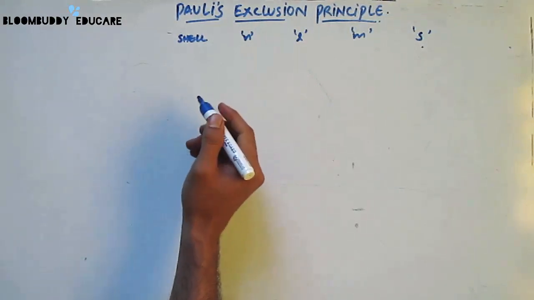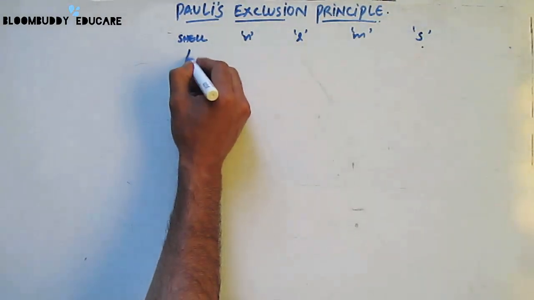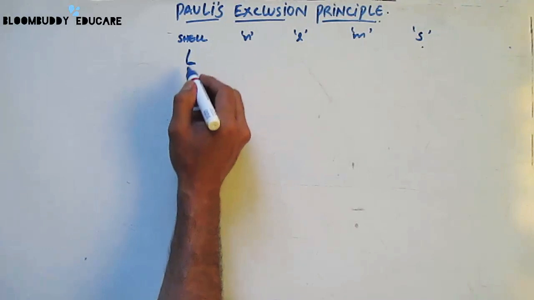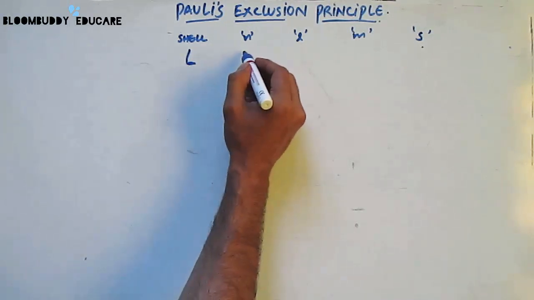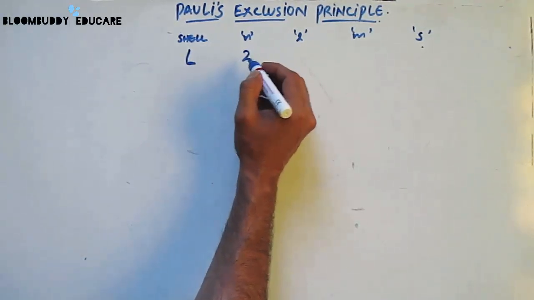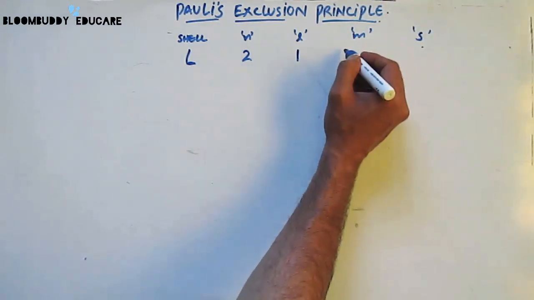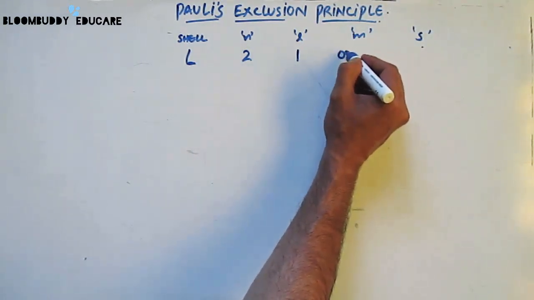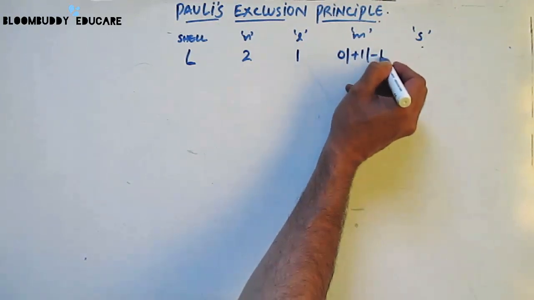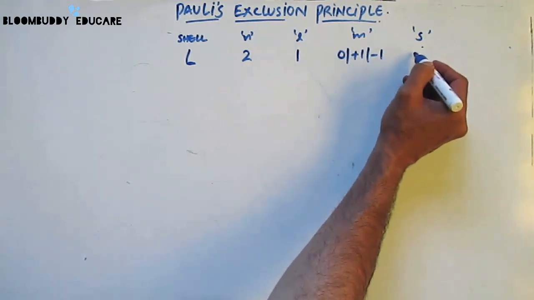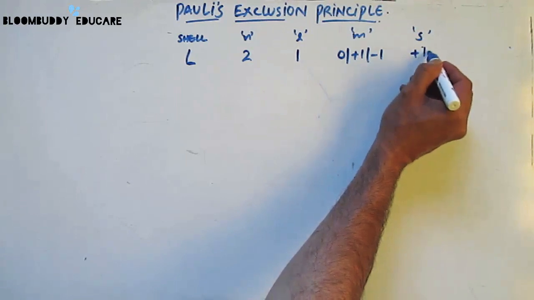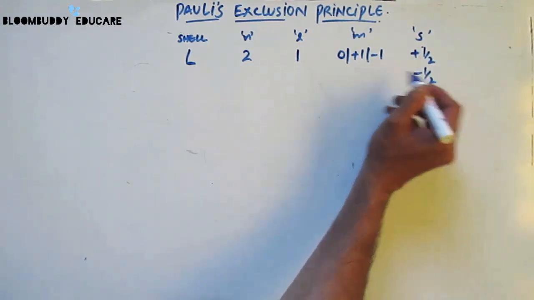Let's extend this exclusion principle to the L shell now. In case of L shell, n is always equal to 2, the azimuthal quantum number l is equal to 1, and the magnetic quantum number has 3 different values, that is 0, plus 1 and minus 1, while the spin quantum number can have 2 values, plus 1 by 2 or minus 1 by 2.